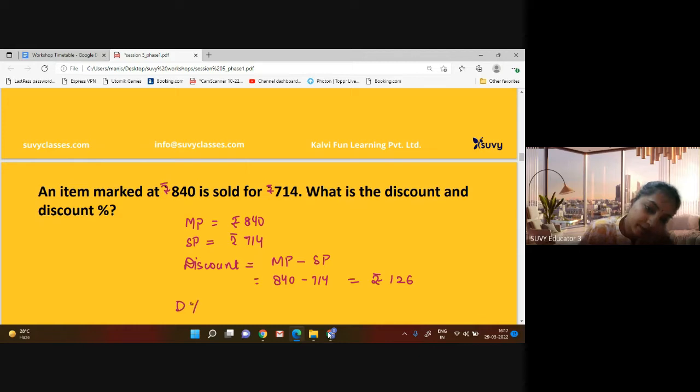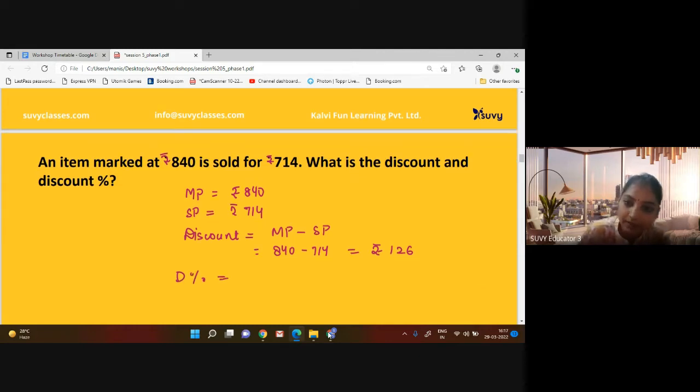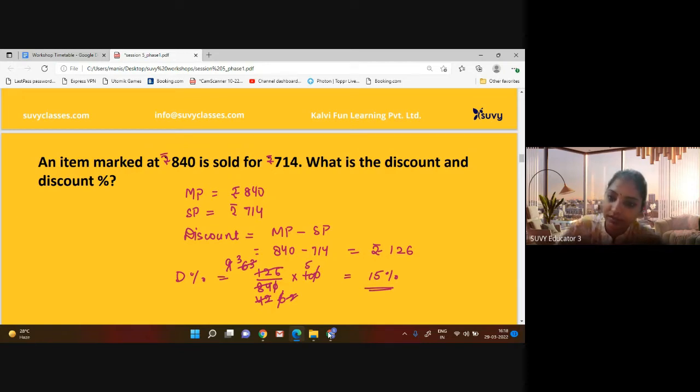So discount percentage means discount out of marked price. So 126 upon 840 into 100. Zero is cancelled. 2 4s are 8, 2 2s are 4, 2 6s are 12, 2 3s are 6, 7 6s are 42... It means 15% discount was there. So my dear friends, the answer to this question is that the discount is 126 rupees and the discount percentage is 15%.